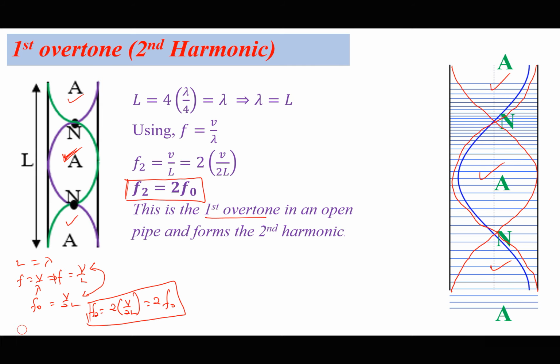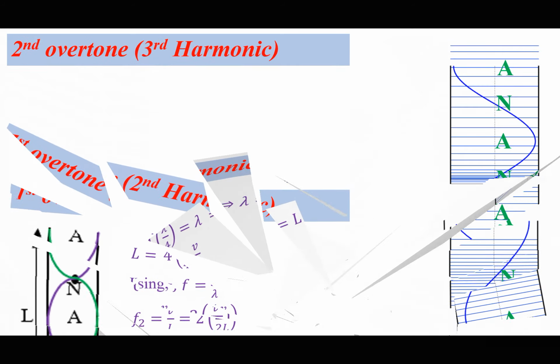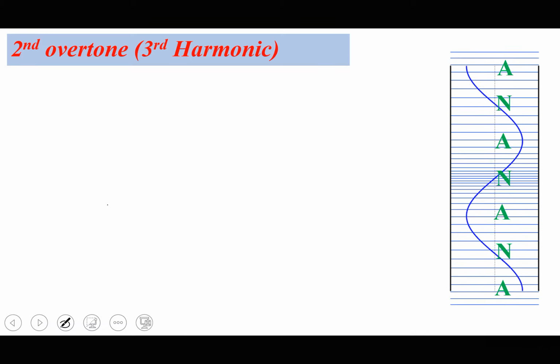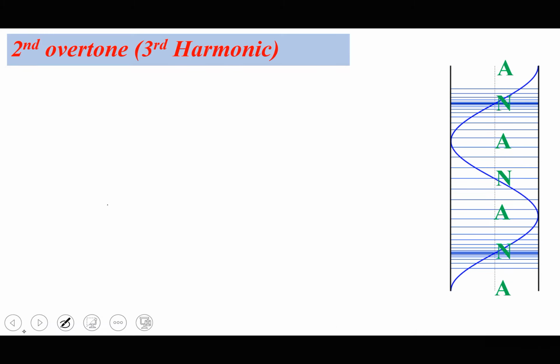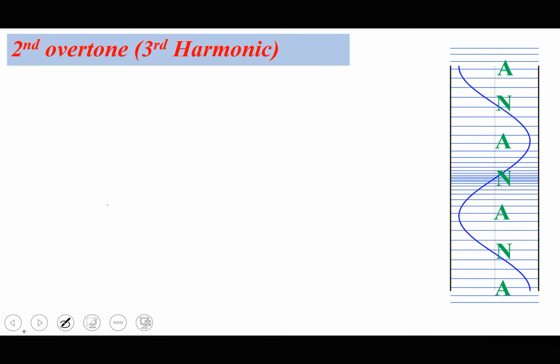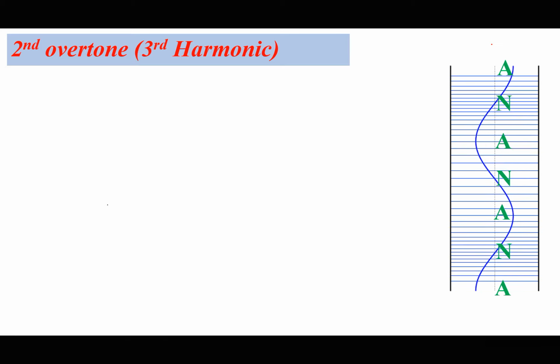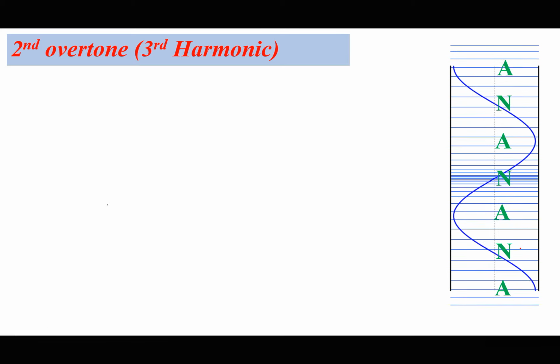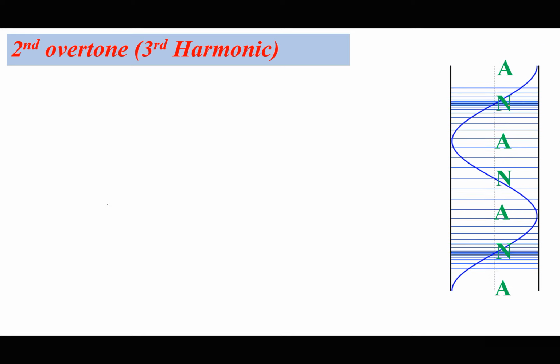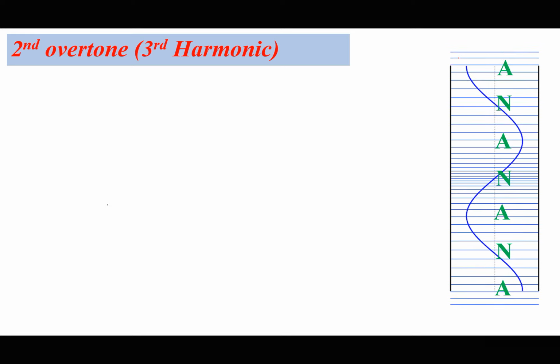Suppose we increase this even further so that we have a second overtone. So increasing the frequency, we had initially 2 nodes. If we introduce another node, then another antinode is going to appear.